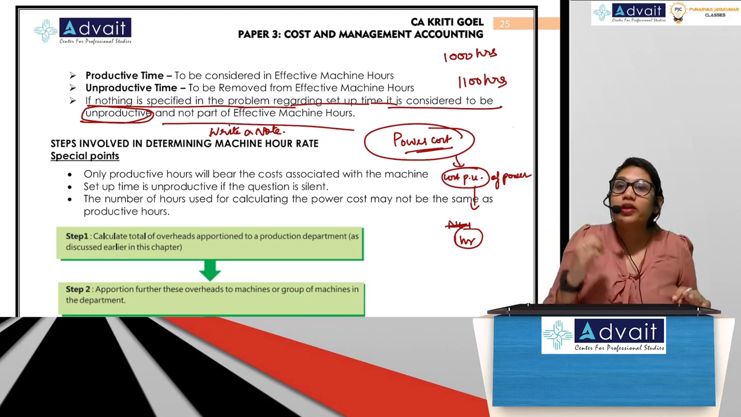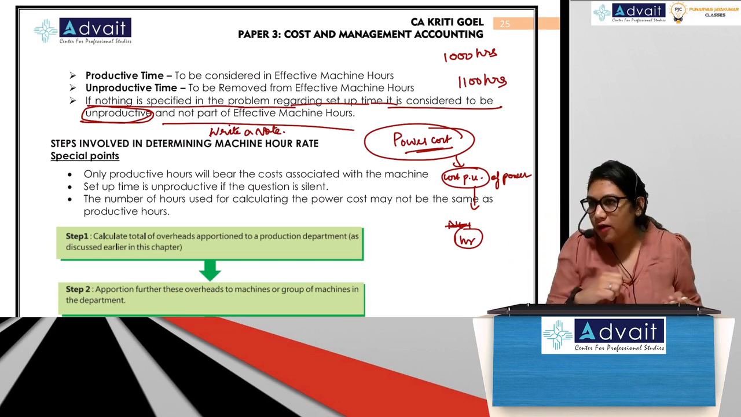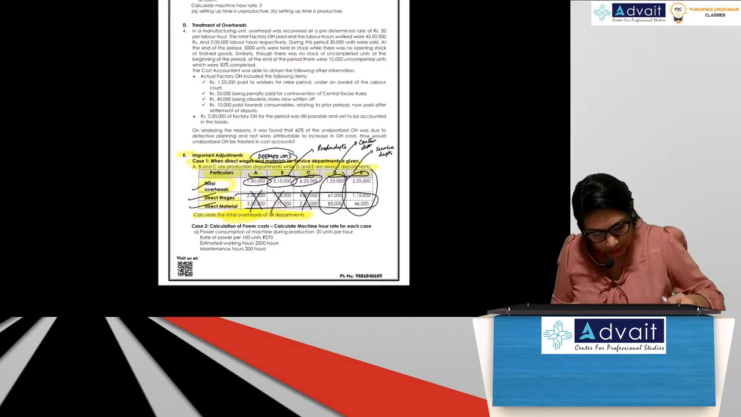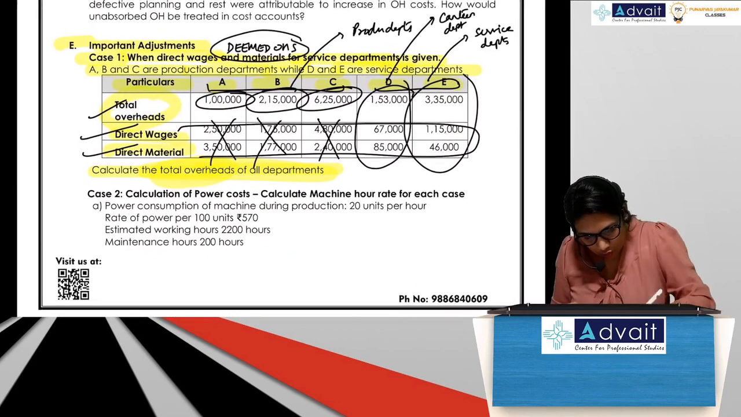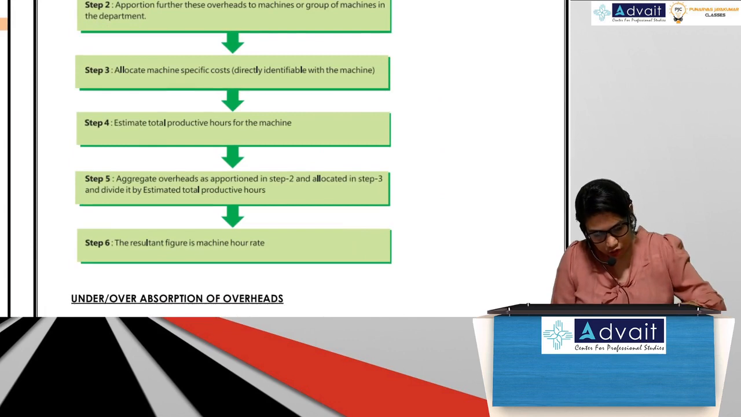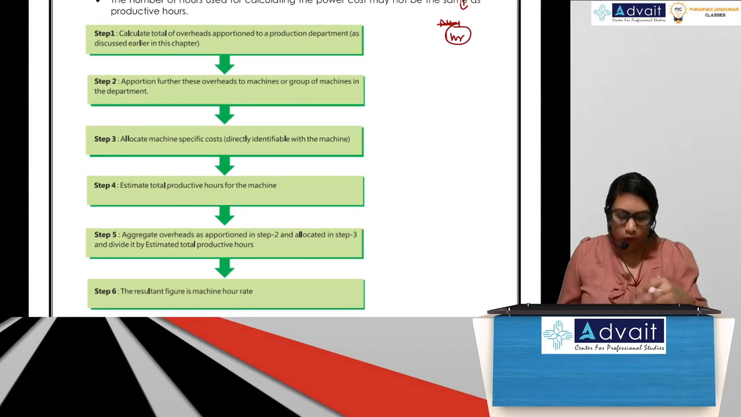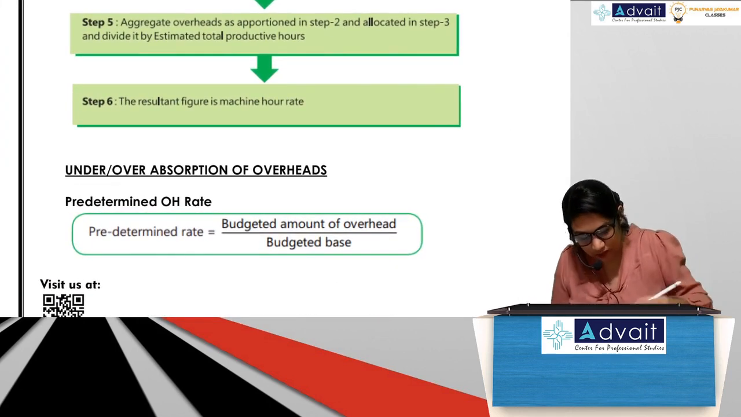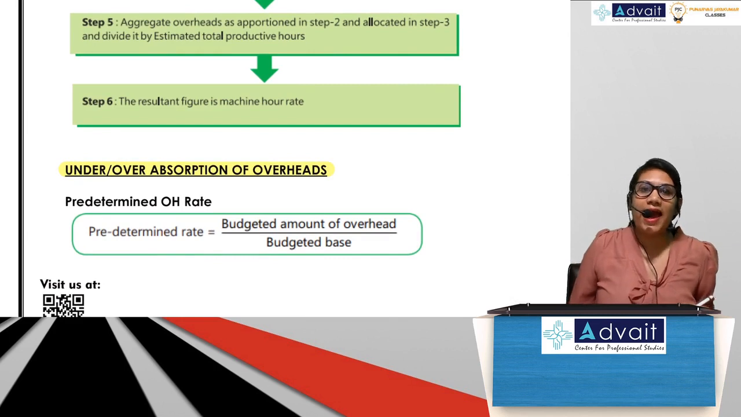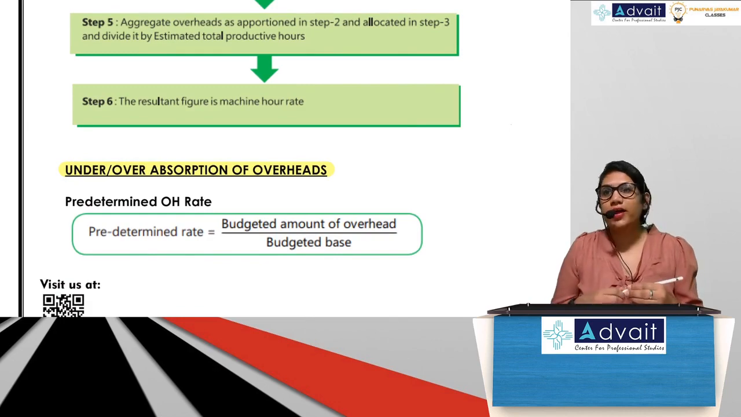In order to clear this confusion, I have given you many instances of how to calculate power cost. So if you come to your problems, come to case 2, in the last part of this particular chapter. See here, I've given you the steps used in calculating machine hour rate, which we have already implemented. Now we will move on to the last part of this chapter, over and under absorption of overheads, and how to treat over and under absorption.